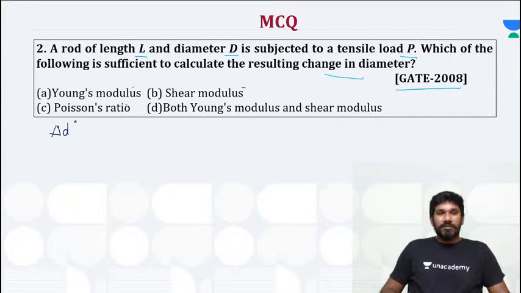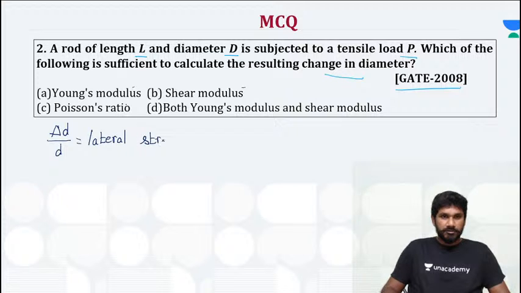First, when you see the term change in diameter, right? So change in diameter divided by the original diameter is equal to lateral strain. Right, sir.